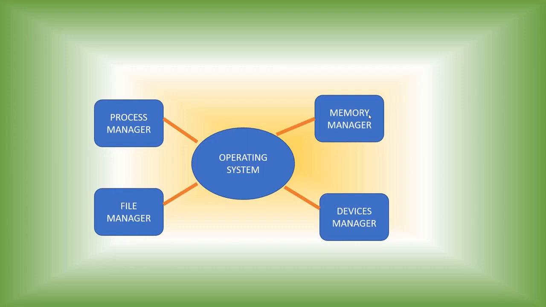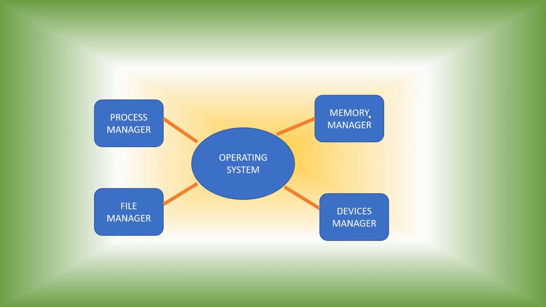The device manager controls and coordinates all the devices connected to the system and allocates them to the processes depending on the request. That is the duty of the device manager.